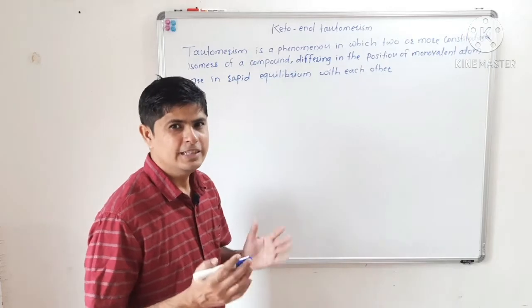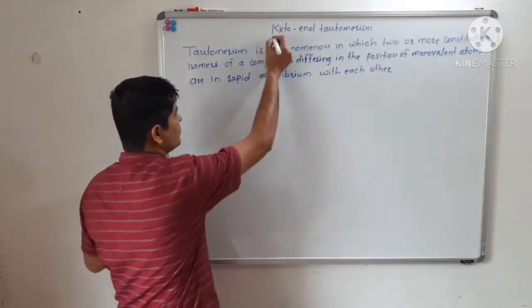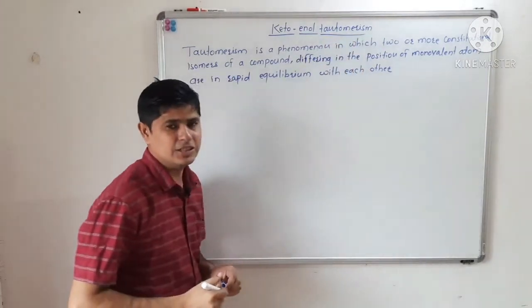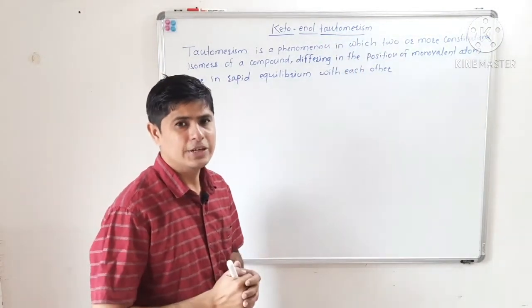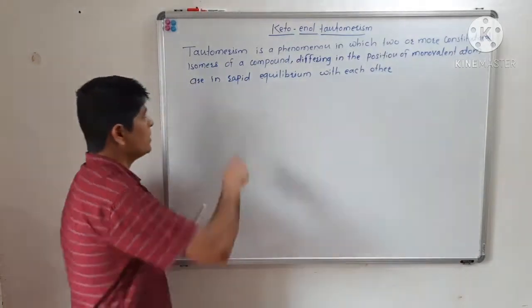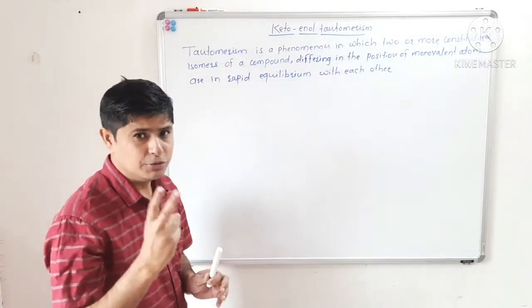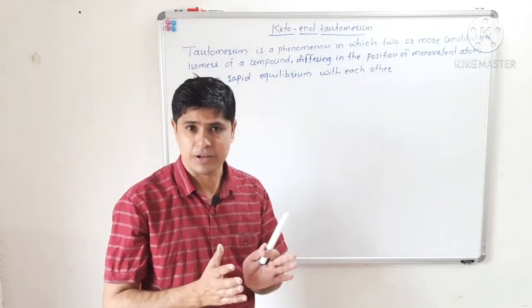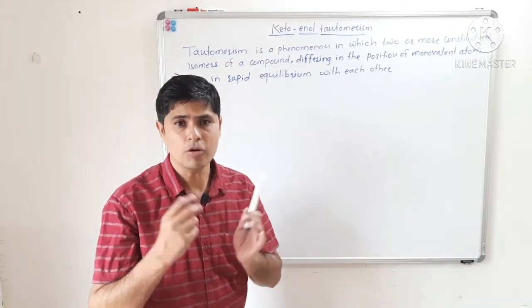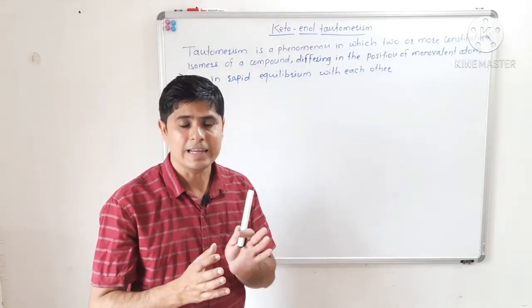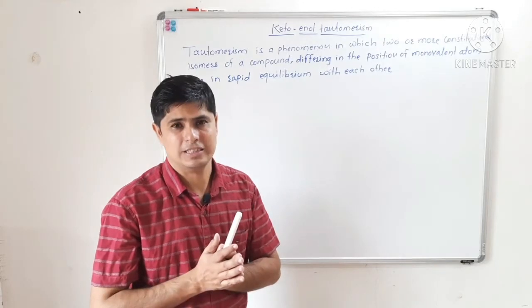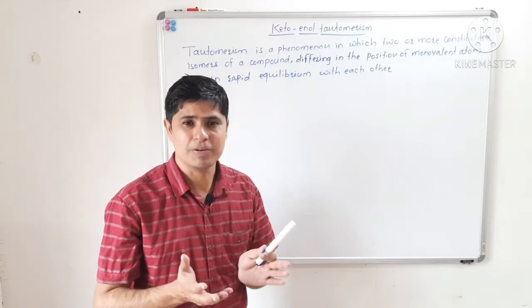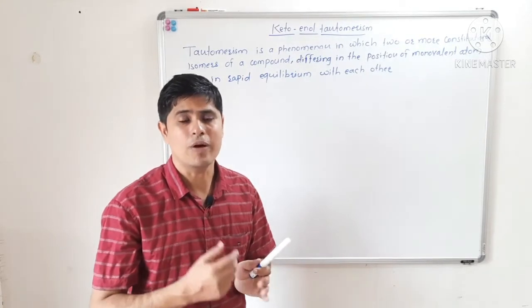Everyone, in today's lecture we will see keto-enol tautomerism. In this lecture on carbonyl compounds, we will see keto-enol tautomerism. Tautomerism is a phenomenon in which two or more constitutional isomers are in rapid equilibrium with each other, and they differ just by the position of a monovalent atom.